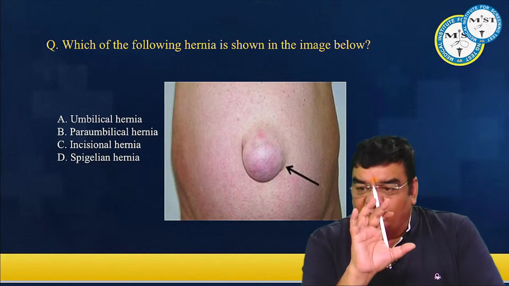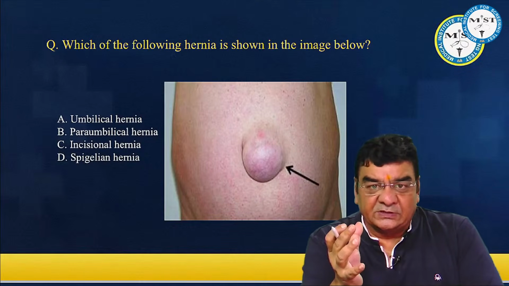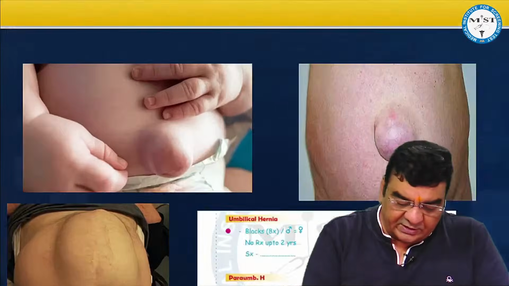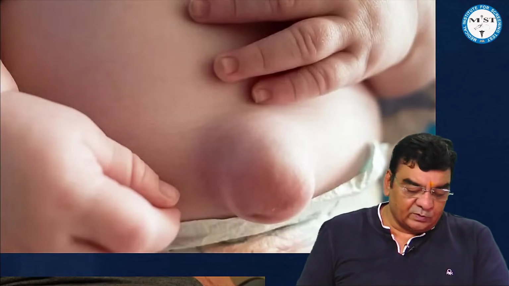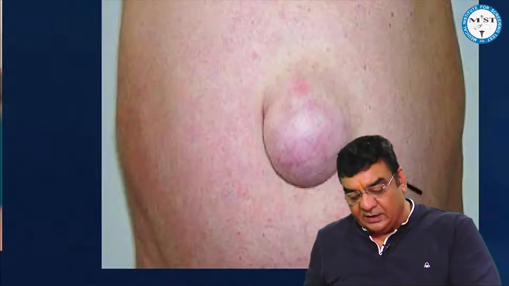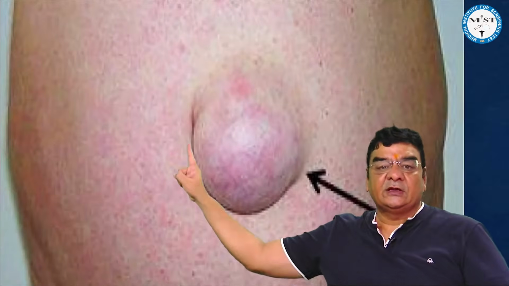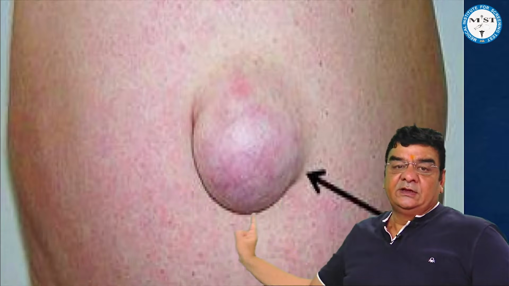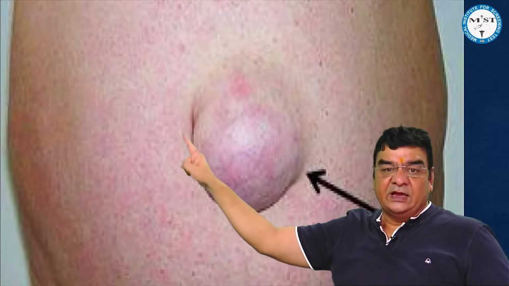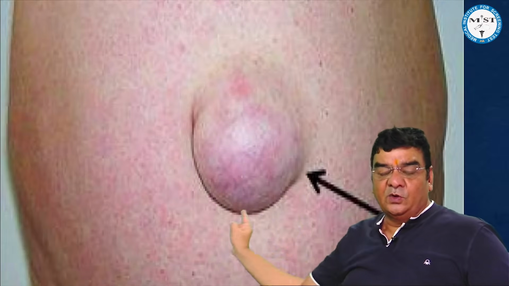So for understanding purpose, we say that in umbilical hernia, it is actually the umbilicus which is popping out like this. As we can see, the umbilicus is popping out, while in paraumbilical hernias, the umbilicus actually dips inside and there is protrusion next to the umbilicus. So the umbilicus actually becomes like a C or a crescent.